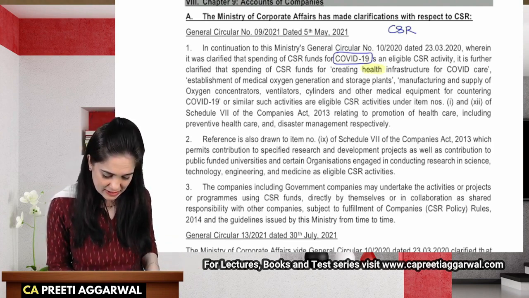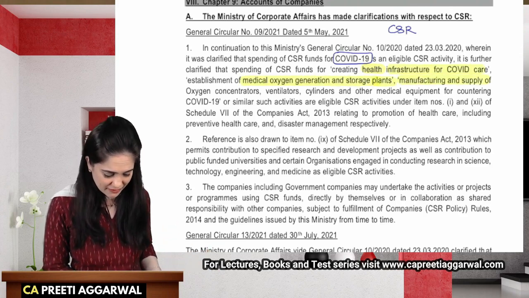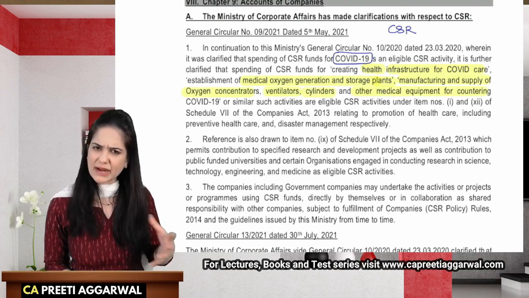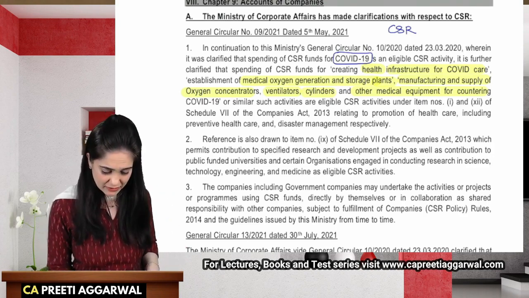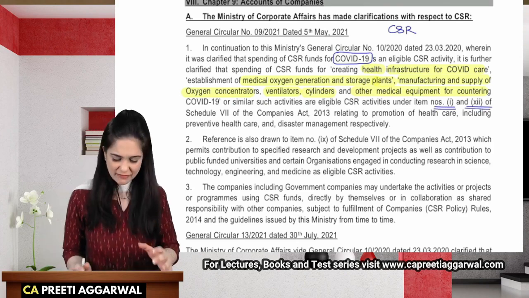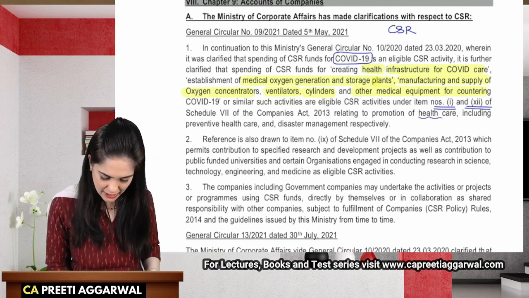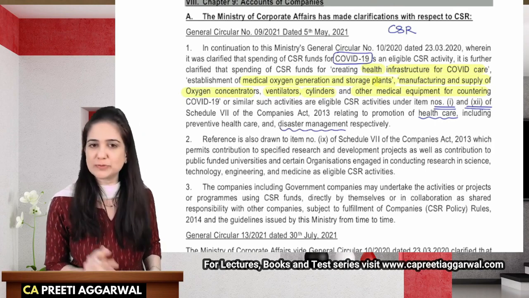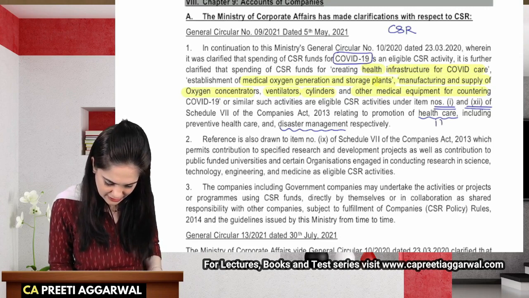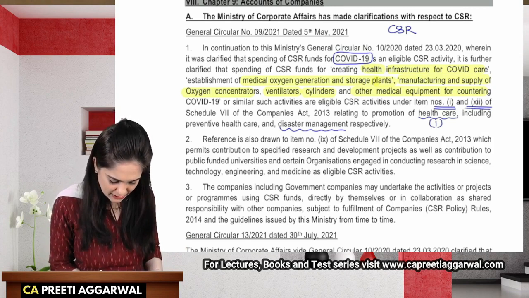Spending of funds for creating healthcare infrastructure for COVID care, establishment of medical oxygen generation and storage plants, manufacturing and supplying of oxygen concentrators, ventilators, cylinders, other medical equipment, and similar activities are eligible for CSR under items 1 and 12 of Schedule 7. What do they relate to? That is mentioned in the sentence itself. They relate to healthcare and disaster management respectively. Item 1 relates to healthcare, which includes preventive healthcare like vaccination, and item 12 is disaster management.